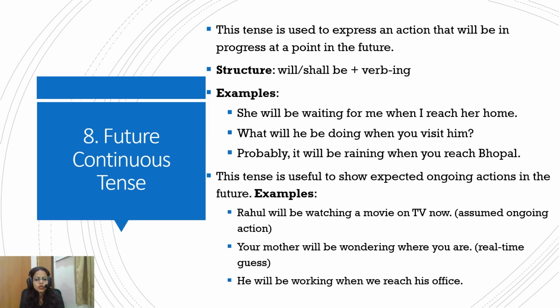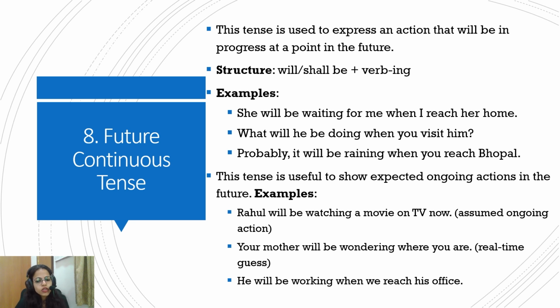What will he be doing when you visit him? So when you visit him in future, what will he be doing? Again, it's showing a progressive action of a future. So it's a future event and progressive action. So future event, progressive action, then future continuous tense. Will, shall plus ing form of verb. So this tense is also used to show expected ongoing actions in future.